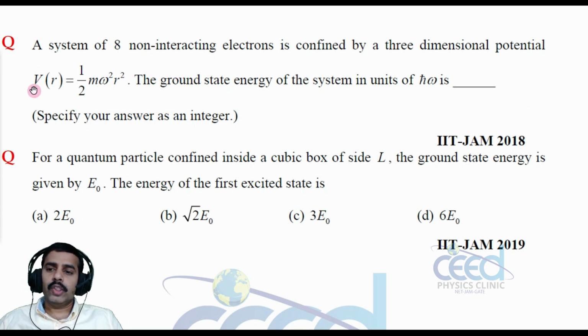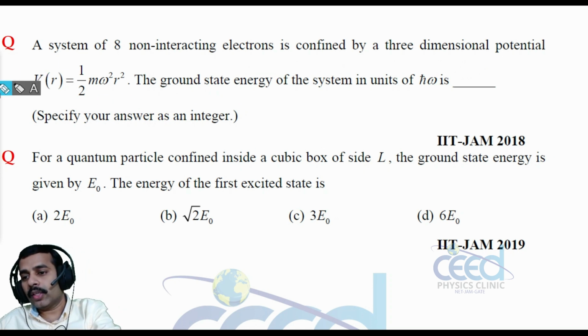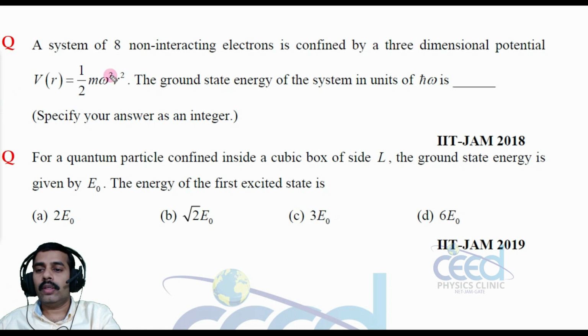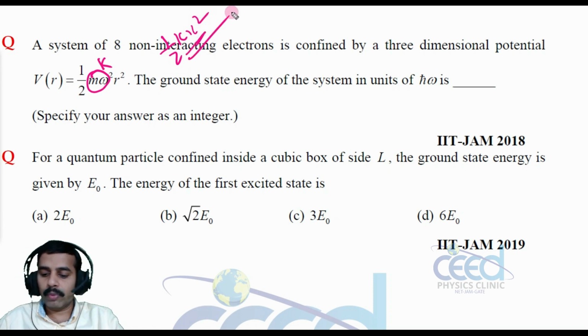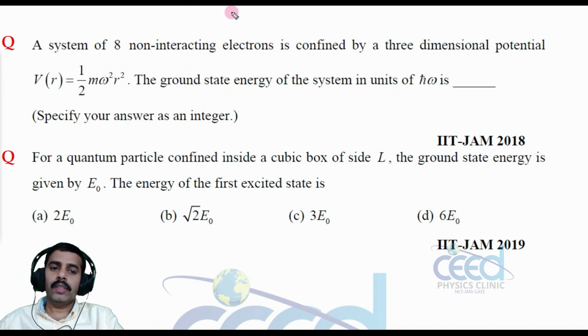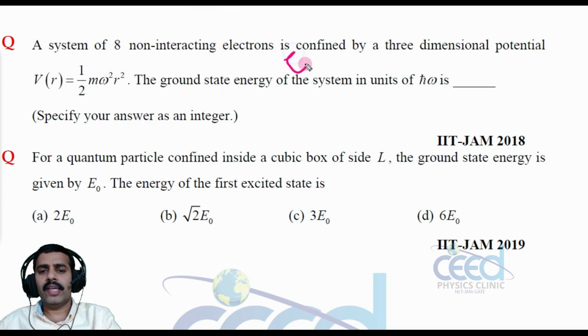So here there are 8 non-interacting electrons confined in a 3-dimensional potential. Look into this potential. This potential corresponds to a harmonic potential, right? m omega square is equal to k, so half k x square form. This is a harmonic potential, right? So for the harmonic potential, the energy eigenvalue is equal to (n plus 1 by 2) h cross omega, right?